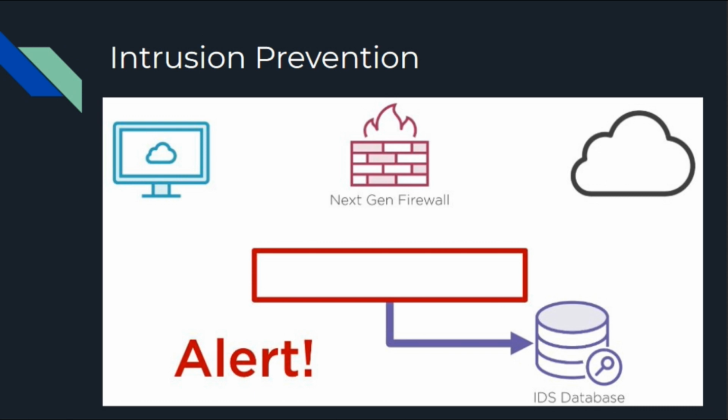What our IDS will do is take a snapshot and compare the bits going through to a database, and if the database detects something that's not supposed to be allowed, it's going to send an alert or just drop the traffic. Here, alerts are used in the intrusion detection system, and the intrusion prevention system will drop the traffic based on configured rules. At other times we can just alert on it or keep logs of it.